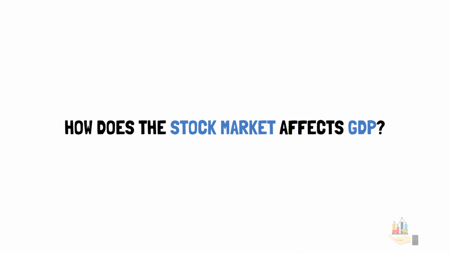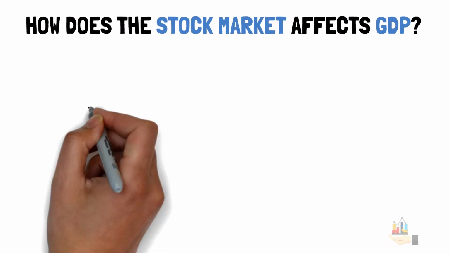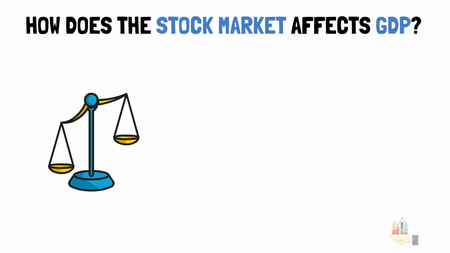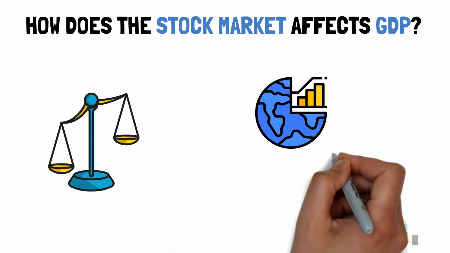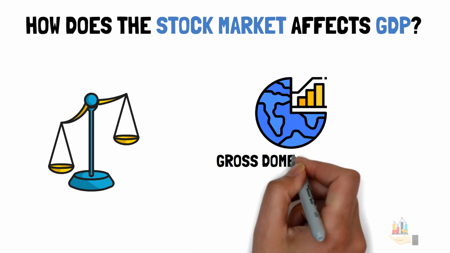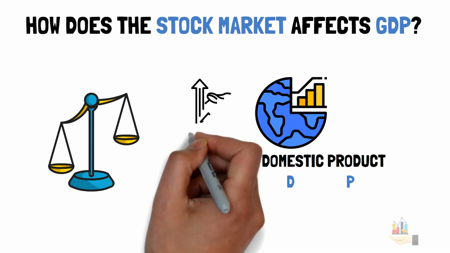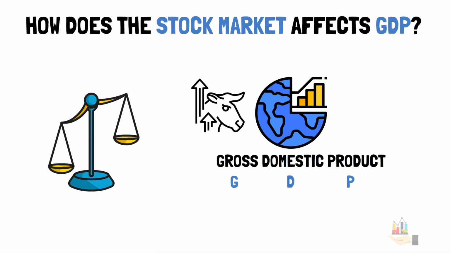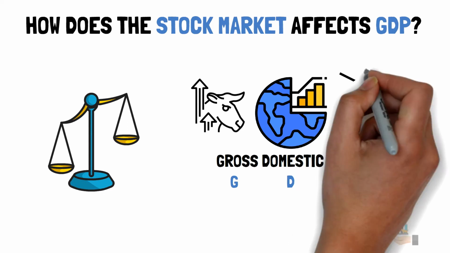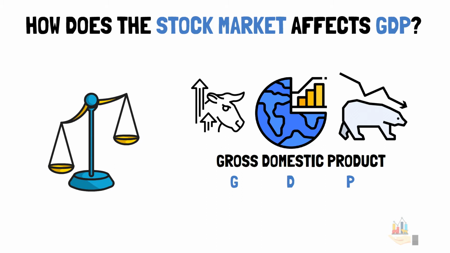How does the stock market affect GDP? The stock market is often a sentiment indicator that can impact gross domestic product, on either the negative or positive side. In a bull market, stock prices are rising, consumers and companies have more wealth and confidence, leading to more spending and higher GDP. In a bear market, stock prices are falling, consumers and companies have less wealth and optimism, leading to less spending and lower GDP.